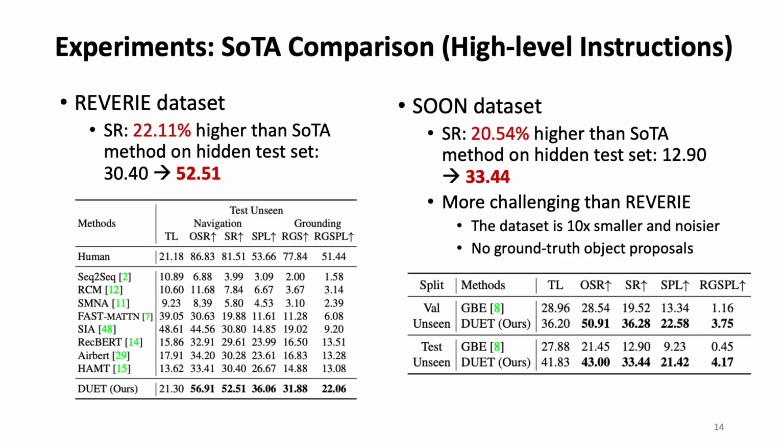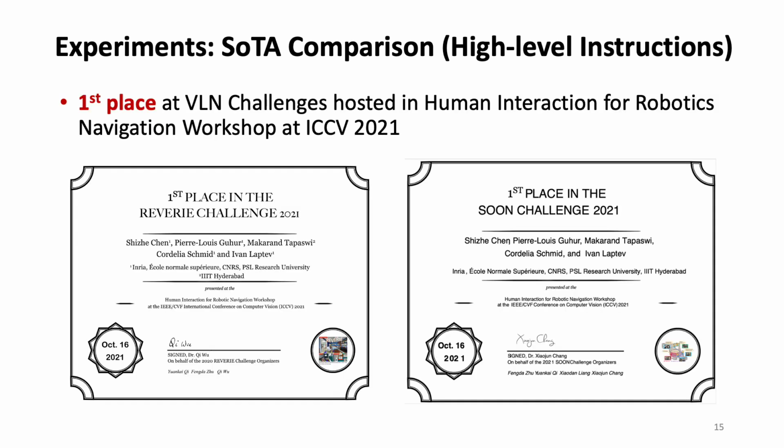Our DUET model outperforms the state-of-the-art methods by a large margin on REVERIE and SOON datasets. The absolute gains on success rate are more than 20%. Our model achieved the first place on the VLN challenges at ICCV 2021.